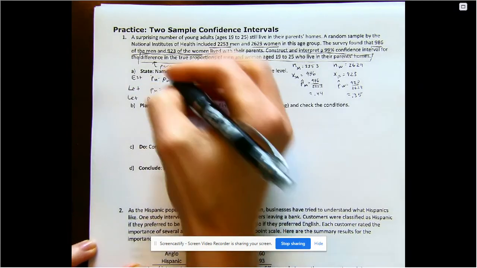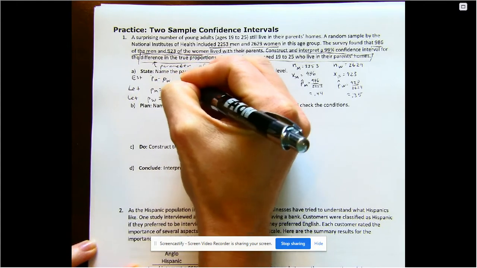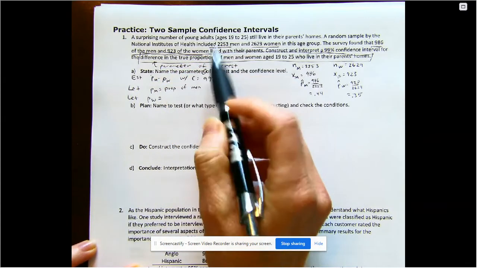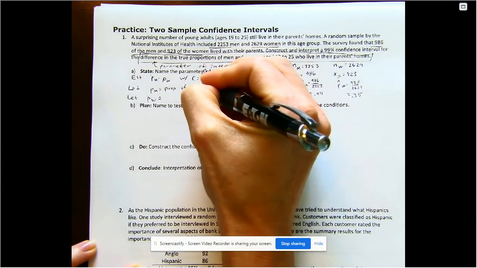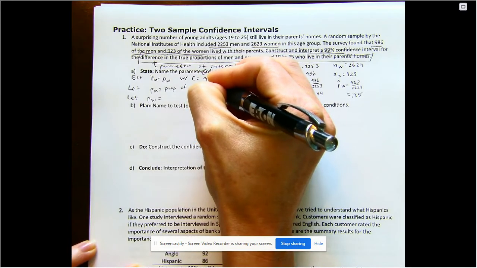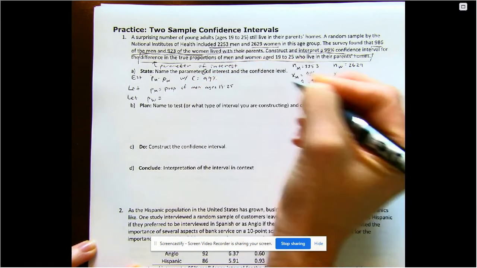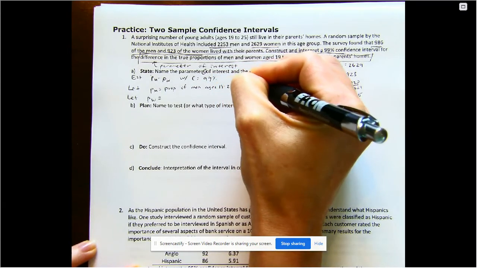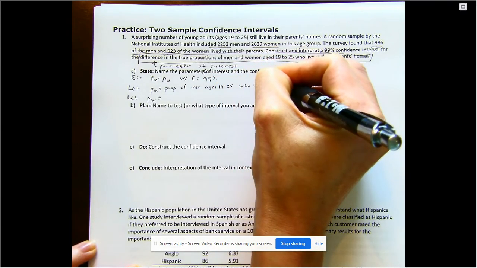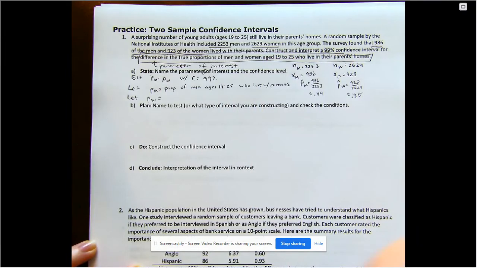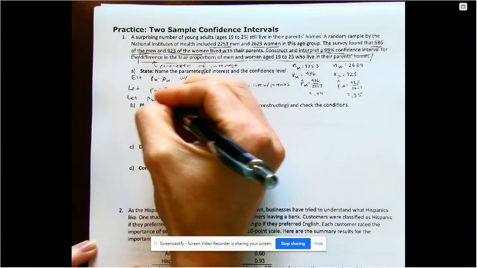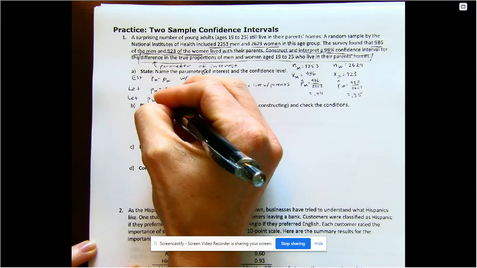Our PM is going to be the proportion of males aged 19 through 25 who live with parents, and P sub W is going to be the proportion of women in this age group who live with their parents.